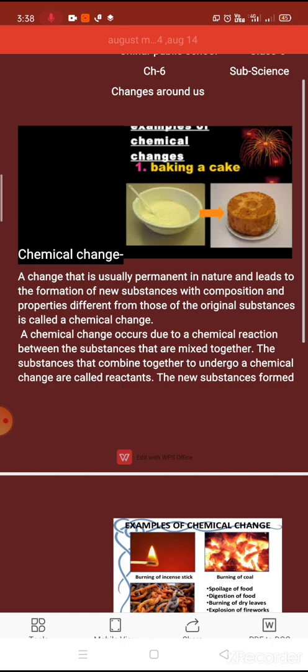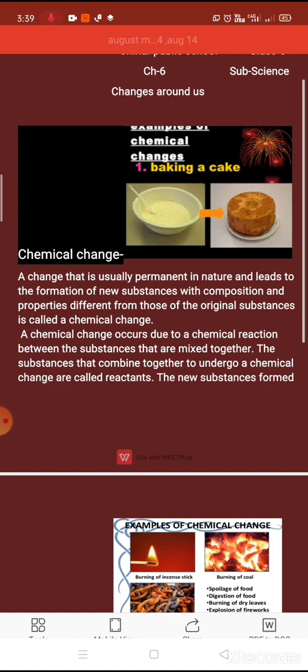That means the internal structure of this substance has been changed. So a change that is usually permanent in nature and leads to the formation of a new substance with composition and properties different from those of the original substances is called a chemical change.